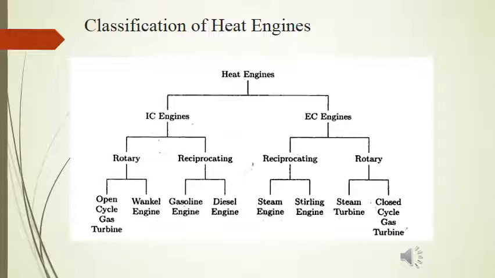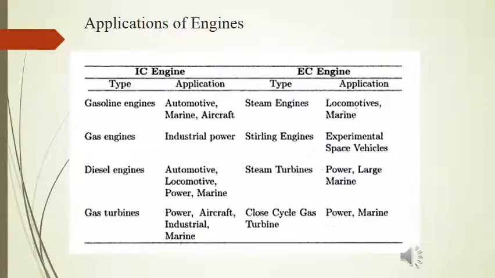The examples of IC engines are open cycle gas turbine, Wankel engine, gasoline engine, diesel engine, whereas the examples of external combustion engines include steam engine, Stirling engine, steam turbine, and closed cycle gas turbine. If we discuss the application of engines, whether they are internal combustion engine or external combustion engine, the applications include automotive, marine engines, aircraft engines, apart from the experimental space vehicles, industrial power.